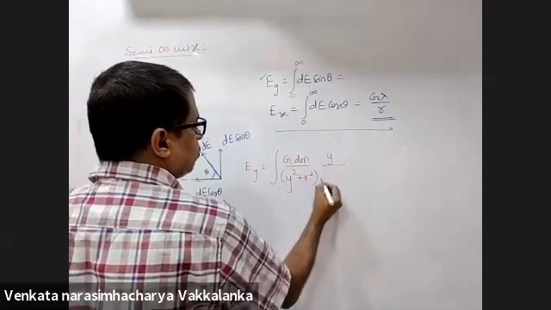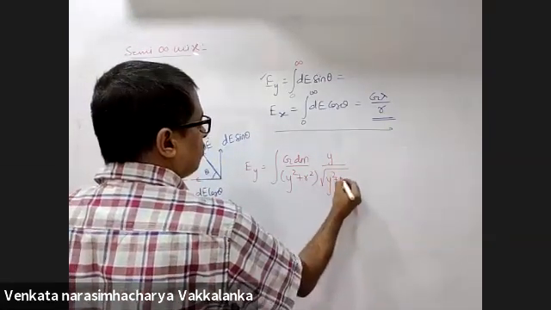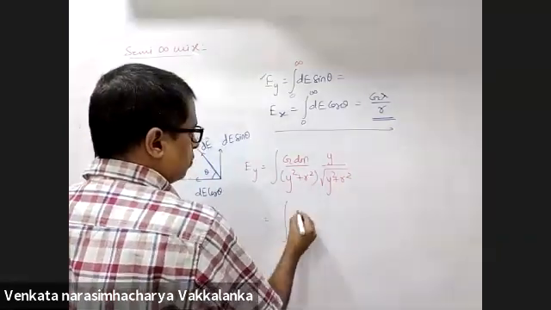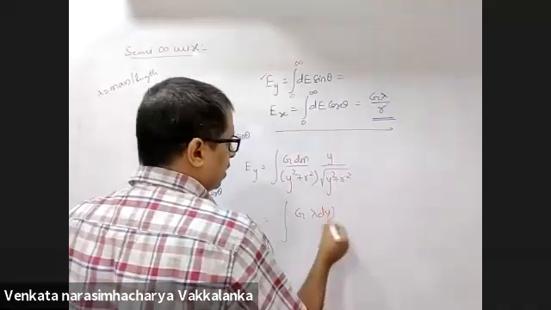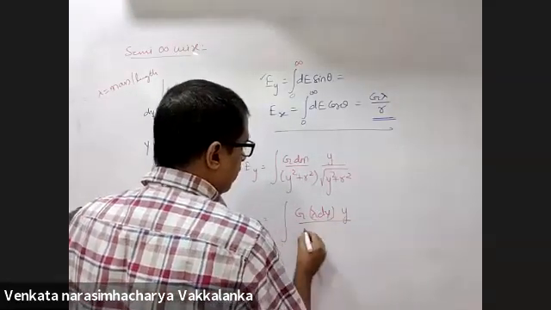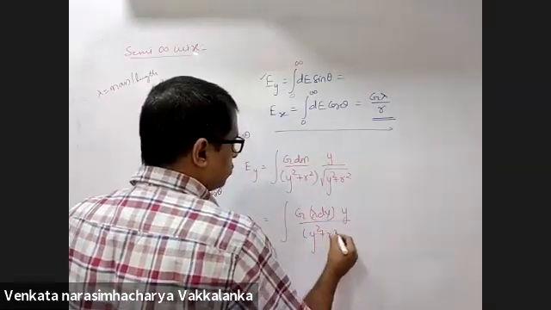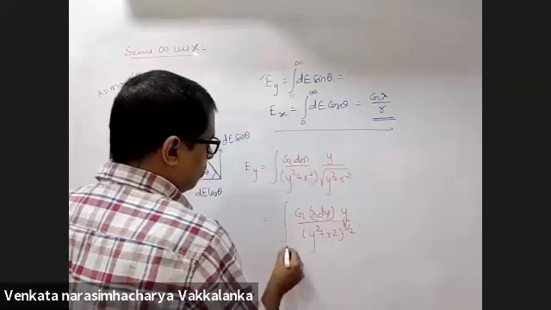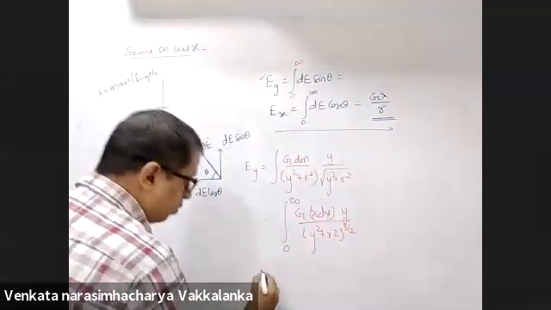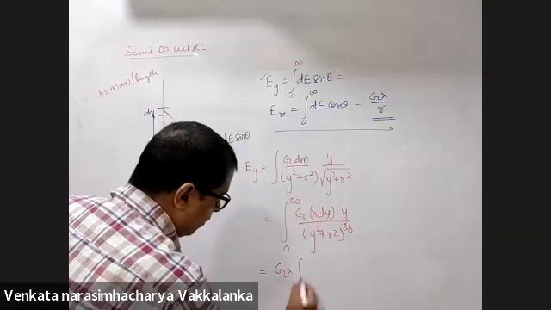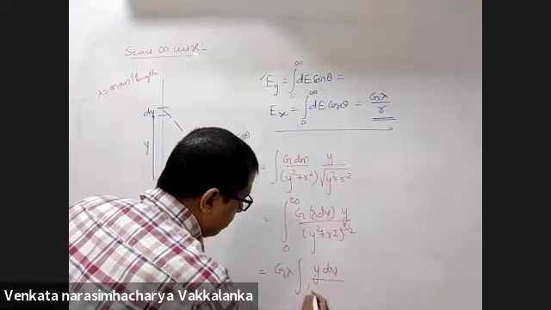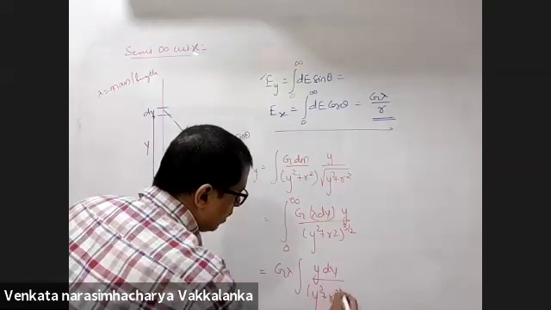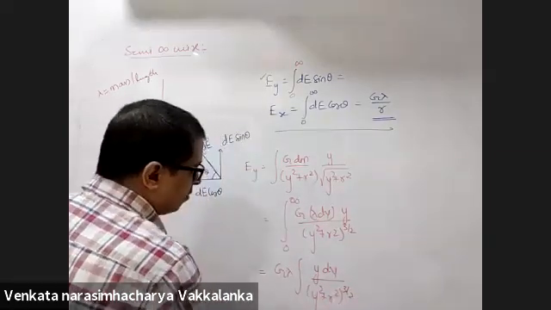Sin theta is y over root of y square plus r square. So we get G lambda dy, y upon y square plus r square to the power 3 by 2, from 0 to infinity.